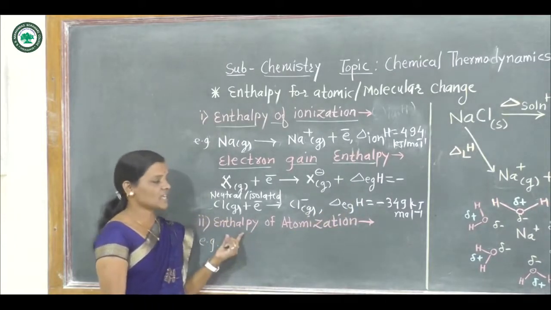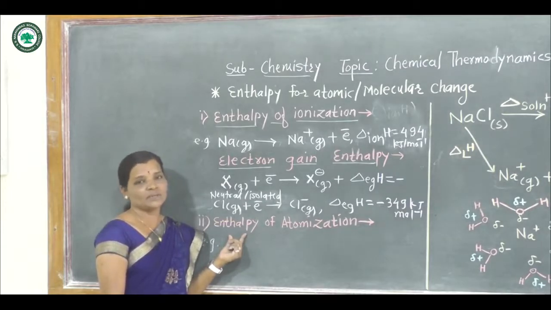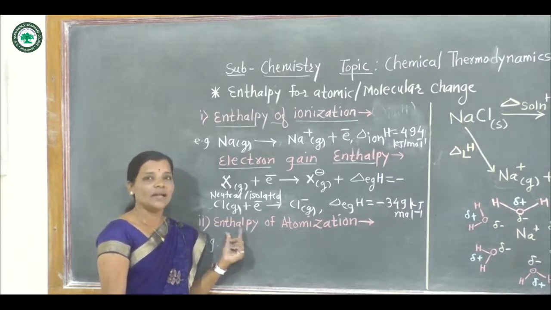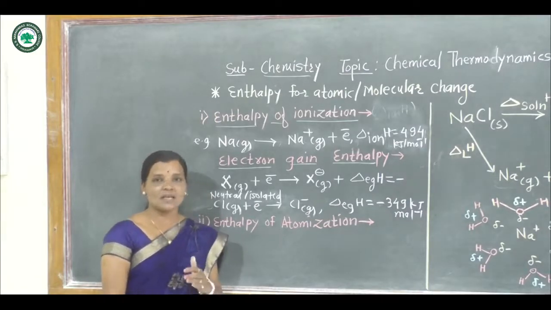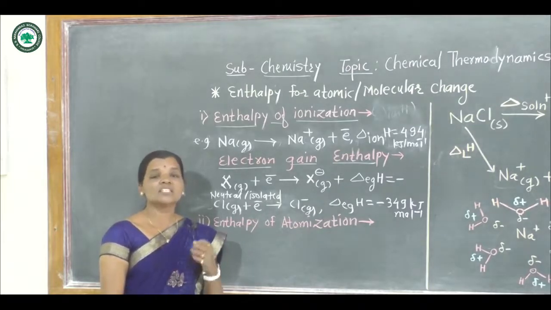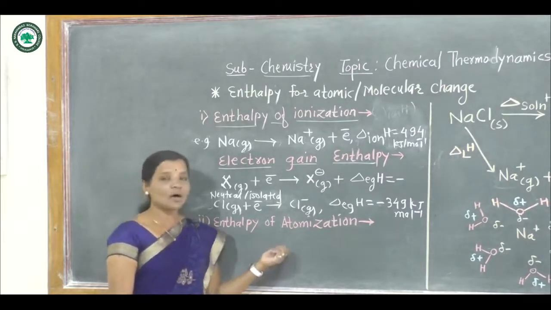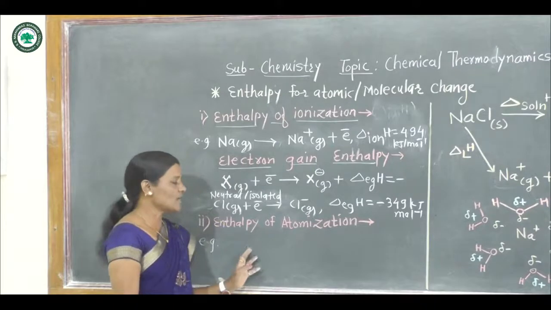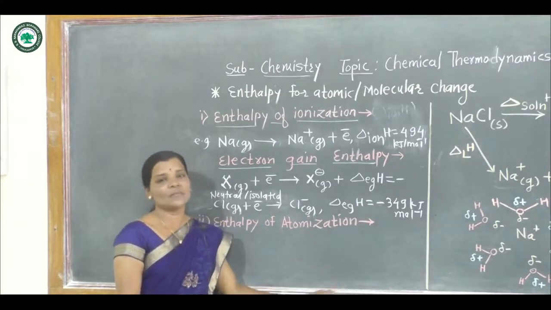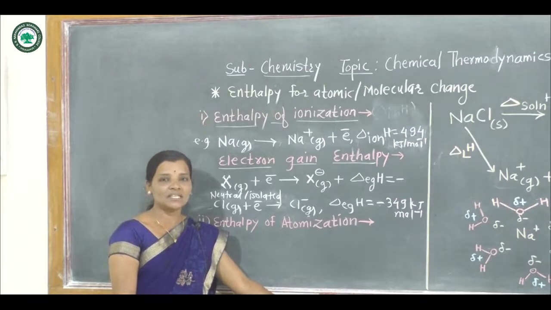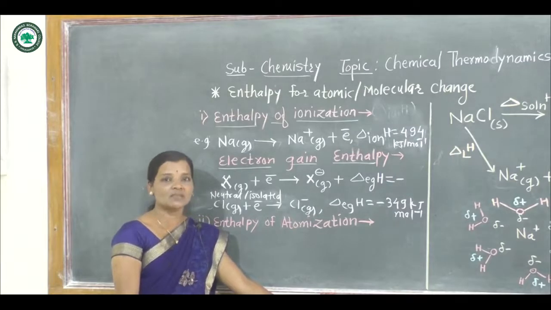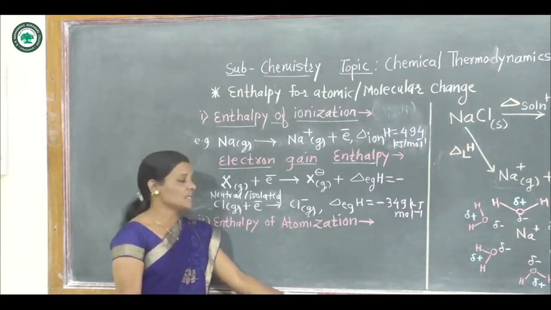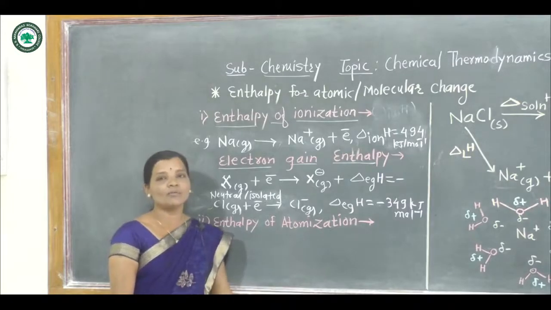Now let us see the next type, enthalpy of atomization. Now what is enthalpy of atomization? Enthalpy of atomization is defined as the enthalpy change accompanying when 1 mole of ionic substance is dissolved to form its ions in aqueous solution. That is called as enthalpy of atomization, or simply we can say that enthalpy of atomization is the enthalpy change accompanying when 1 mole of ionic substance is converted into its atoms. That enthalpy change is called as enthalpy of atomization.